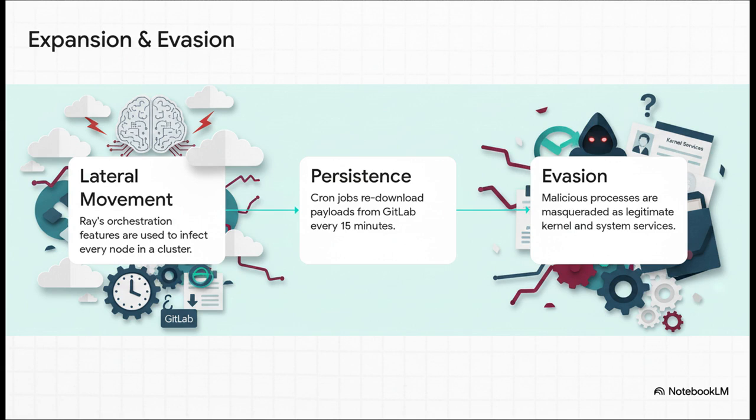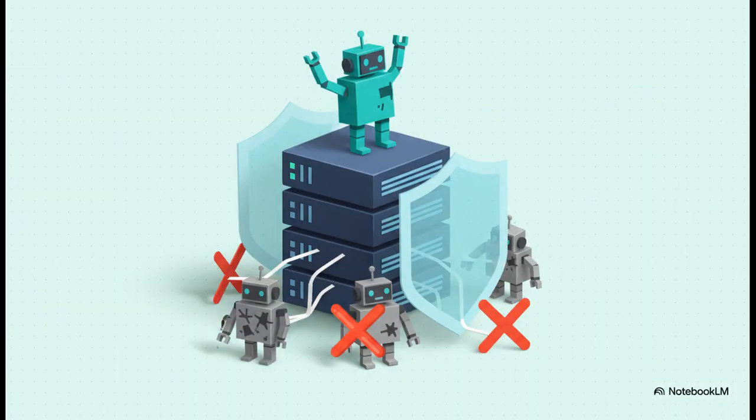To maintain persistence, cron jobs are set up to re-download the payloads every 15 minutes, and for evasion, the malicious processes are disguised to look like legitimate kernel workers or system services. The attackers also deploy scripts specifically designed to eliminate competition. These scripts scan for and terminate processes belonging to other cryptojacking operations. They also modify the system's hosts file and iptables rules to block all network traffic to rival mining pools, ensuring all the compromised resources are theirs alone.